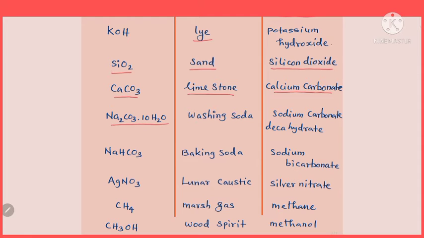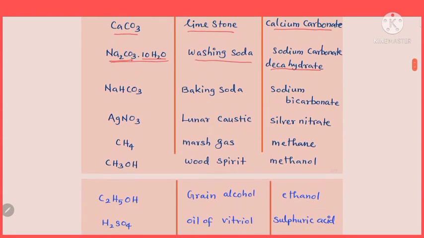Right. The next one, Na2CO3.10H2O, which is called washing soda, which is used for the preparation of washing powder, so it's called washing soda. Then the chemical name is sodium carbonate decahydrate, Na2CO3 sodium carbonate with 10 water molecules, isn't it? So that is called decahydrate.